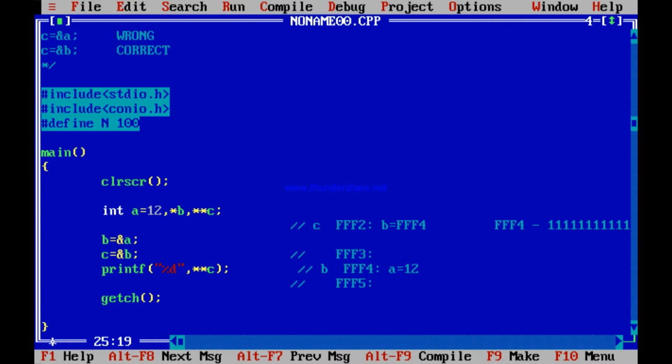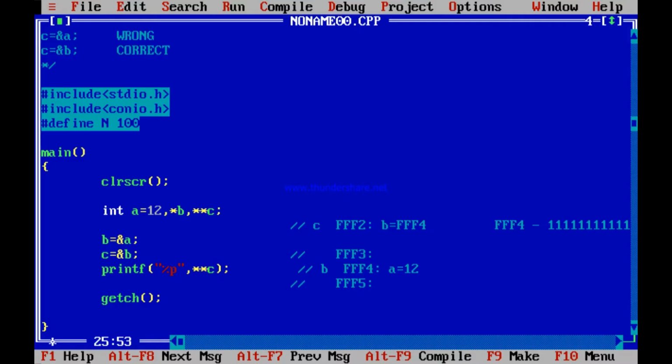12. If I wrongly print it by %P, it will think that this is also an address. So let me run it. It will print 12 as a hexadecimal number. But 12 in hexadecimal, how much is it? C. You remember 0, 1, 2, 3, 4, 5, 6, 7, 8, 9. Then A, B, C. So 10 is A, 11 is B and 12 is C. So it will print 000C, thinking that is an address. The address 000C, a hexadecimal address, it will print 000C. Is it not very interesting?